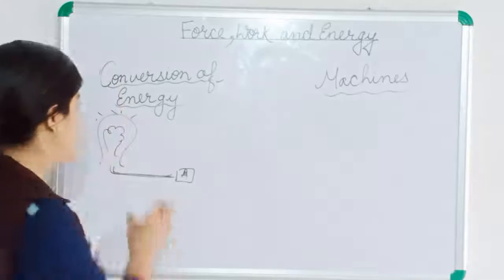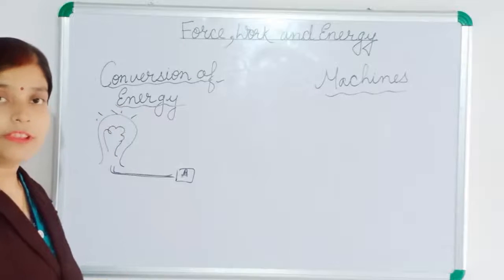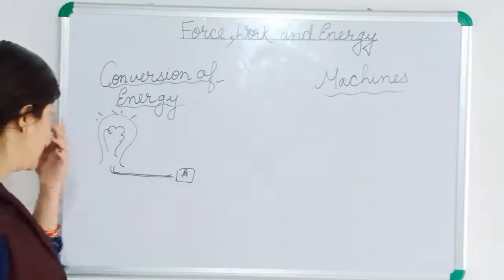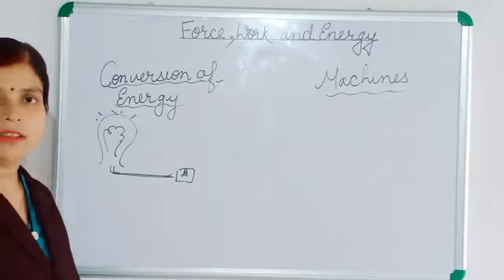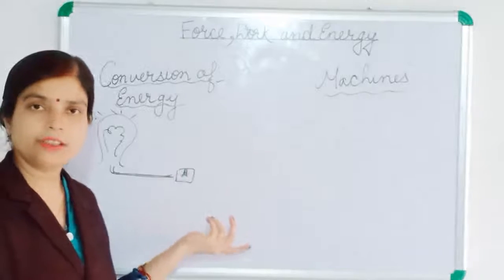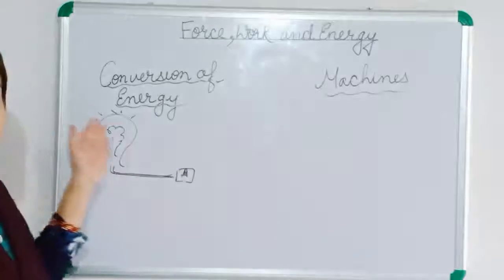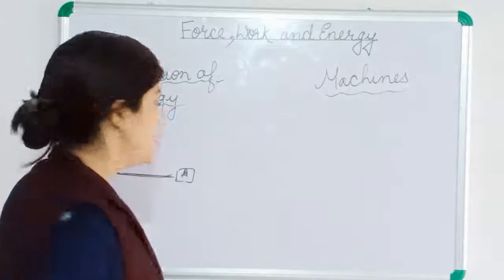And sometimes when you touch this bulb, it will be heated also. After some time, the bulb becomes hot. Why is it becoming hot? Because this light energy is converting again into heat energy. So here electrical energy is converted into light energy and heat energy.